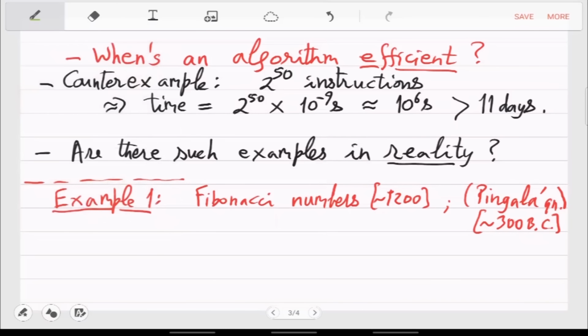It is simply given by Fn equal to Fn minus 1 plus what? Fn minus 2. So the previous two numbers you add up and you will get the next one. Right, that's the sequence, and the boundary conditions are: we say F0 is 0 and F1 is 1.